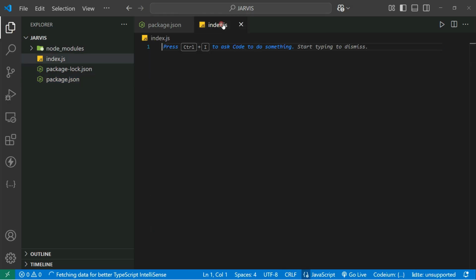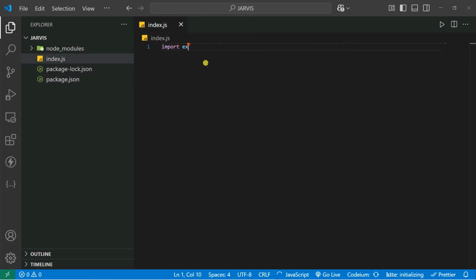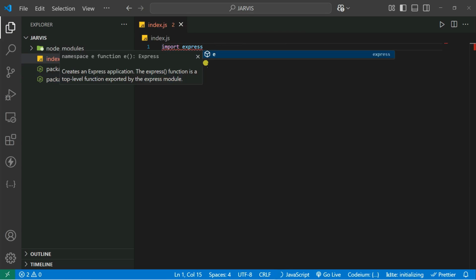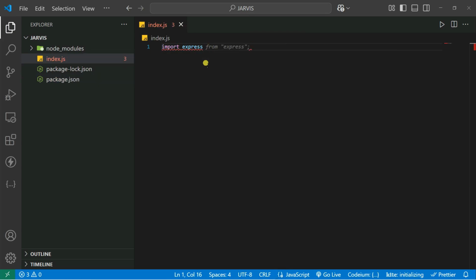Now we can go inside this index.js. Now we can start writing our code. So first you can import Express. After ES6, you can use this import statement without using the require statement here.